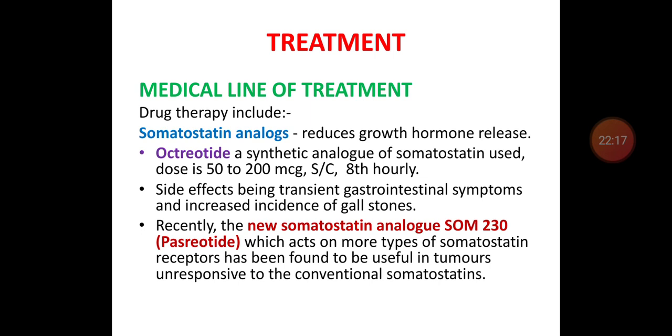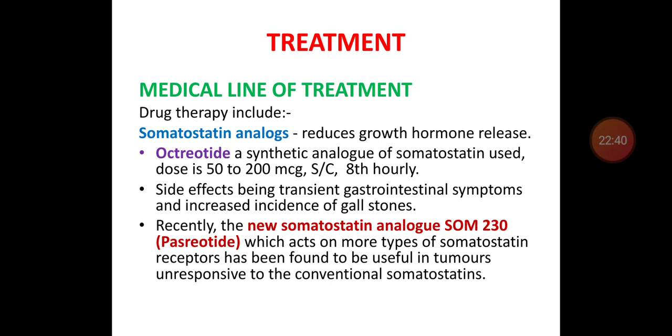Somatostatin analogs mainly reduce growth hormone release. The drugs used are octreotide and pasireotide. Octreotide is a synthetic somatostatin analog, given at a dose of 50 to 200 micrograms subcutaneously 8 hourly in acromegaly patients.